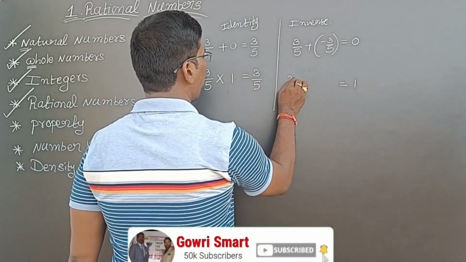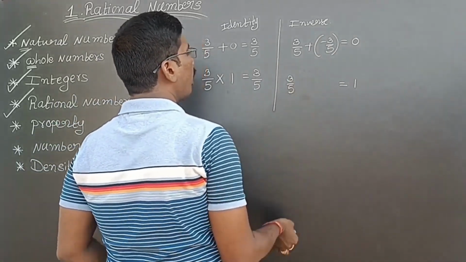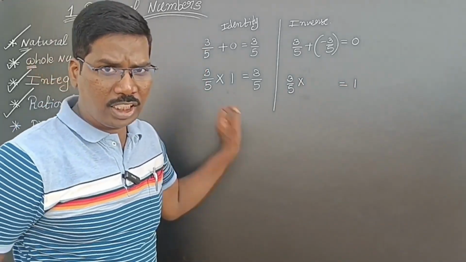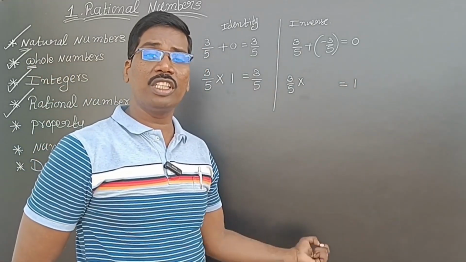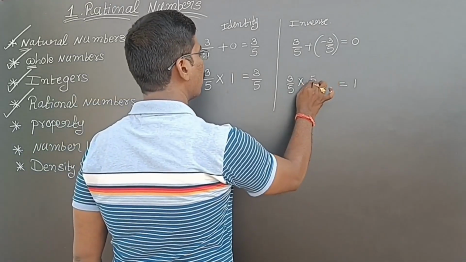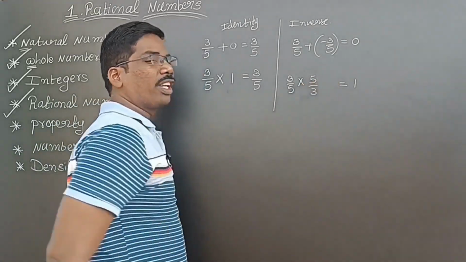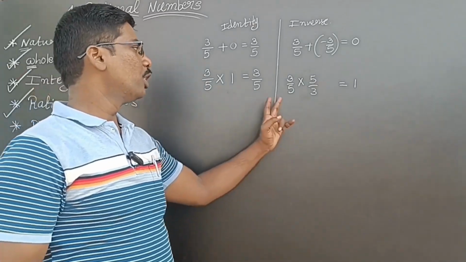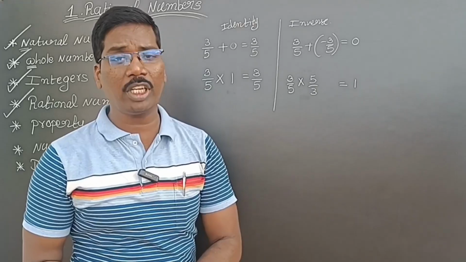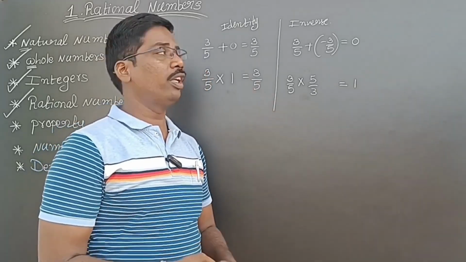Now again I am taking 3 by 5. What number should I multiply to get 1? For this 3 by 5, what number do I have to multiply with it to get 1? We know very well that it is 5 by 3. This 5 by 3 is called the reciprocal of 3 by 5. These two numbers are reciprocal to each other. So 3 by 5 is the reciprocal of 5 by 3, and 5 by 3 is the reciprocal of 3 by 5.